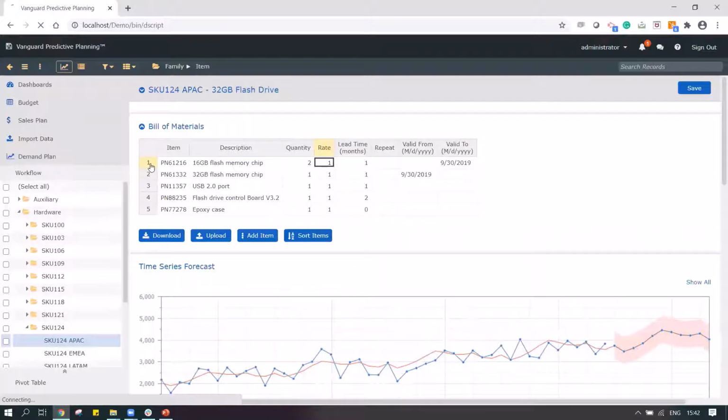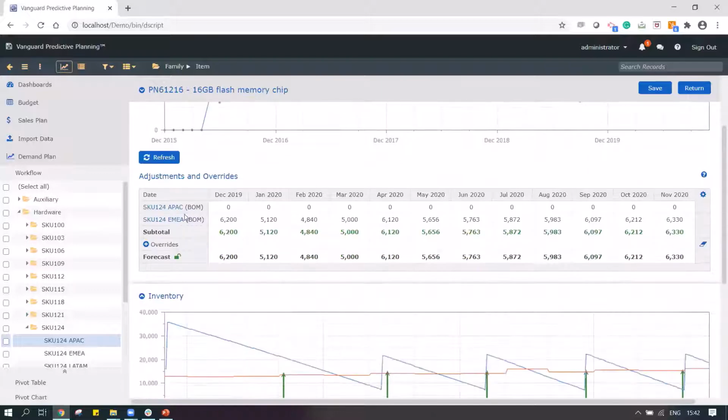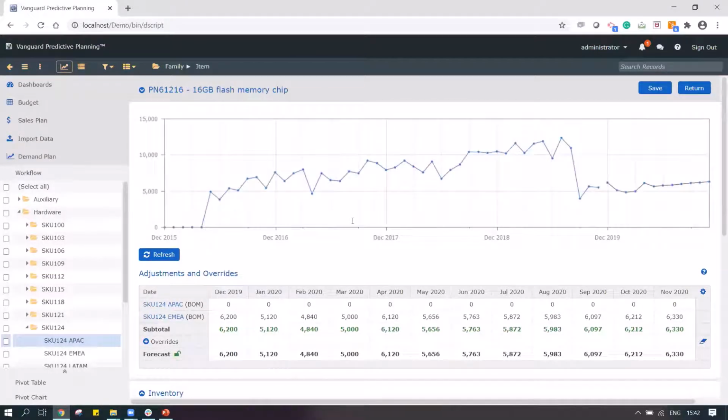And when I click over here, I can see for this particular BOM, or this particular raw material, where exactly the requirement is coming from. I'm getting a requirement, say, from the APAC region or EMEA, but in certain cases it could happen that a particular raw material is being used in 4 to 5 different finished goods.